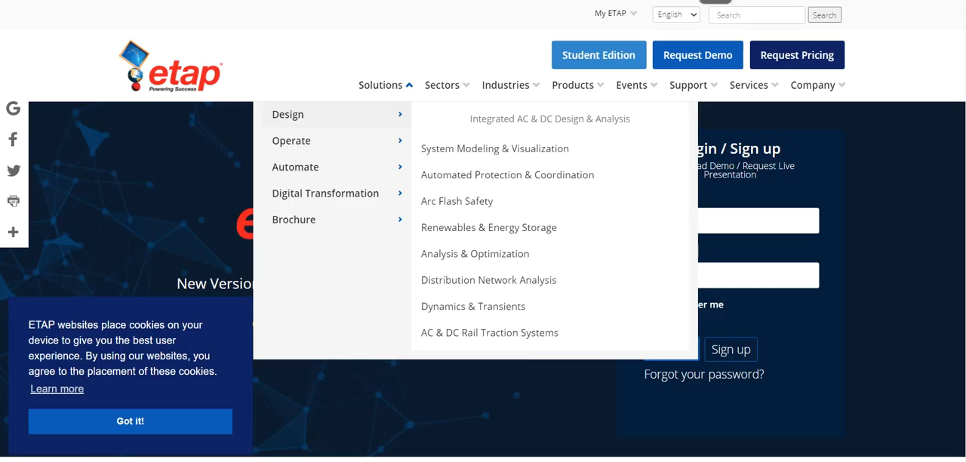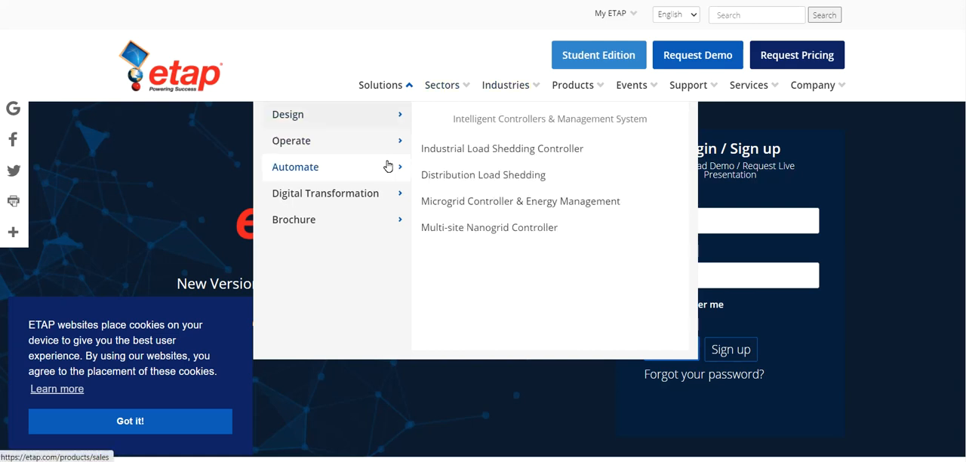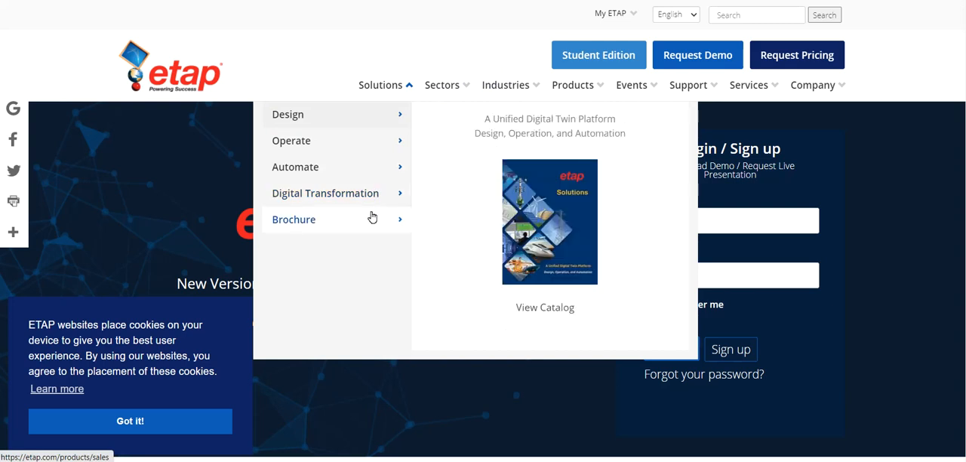The next software is ETAP. This software is for power systems. ETAP means Electrical Transient Analyzer Program. It is a full spectrum analytical electrical engineering software company. Simulation, monitoring, control, optimization, and automation of electrical power systems you can do and design here. You can see the design, operate, automation, digital transformation.